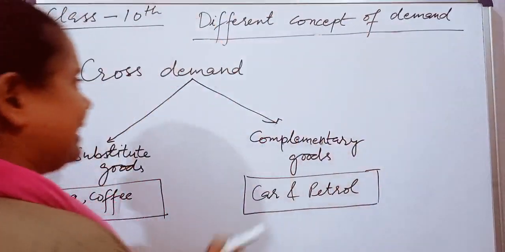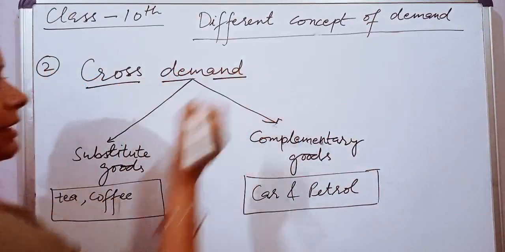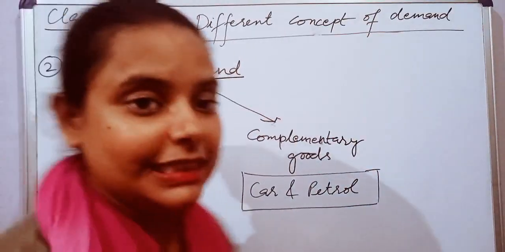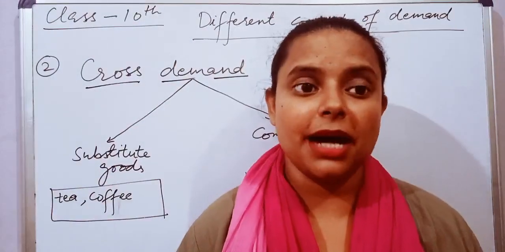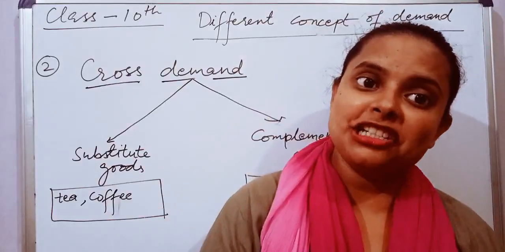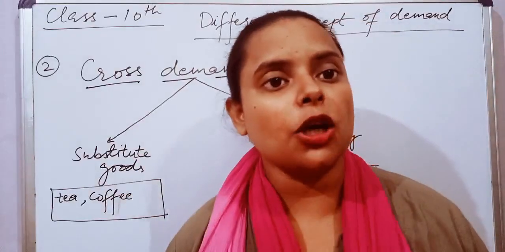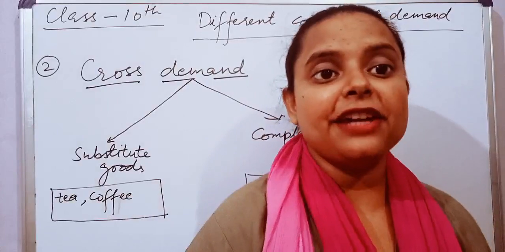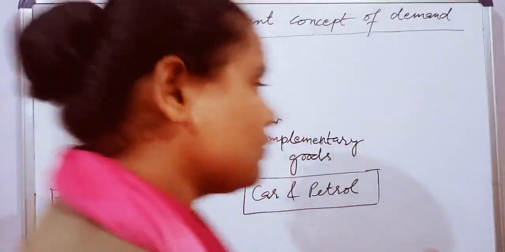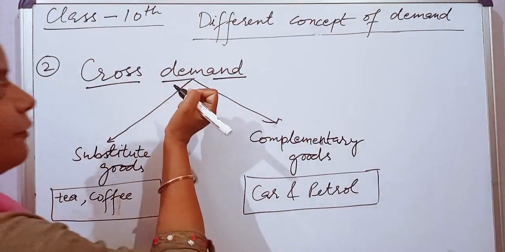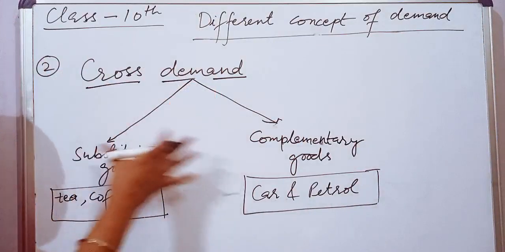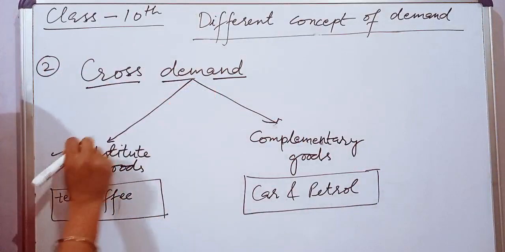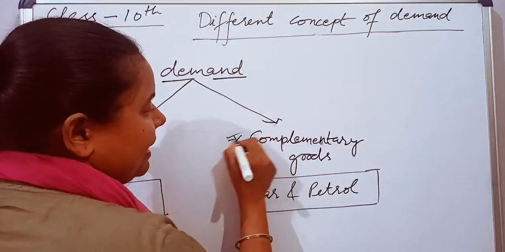Moving on to the next, that is cross demand. With the name it is very clear. In cross demand, the price of one commodity changes and the demand for another commodity changes. It has an effect on the demand of the other commodity. In case of cross demand, we will be studying two types: first is substitute goods and the other is complementary goods.